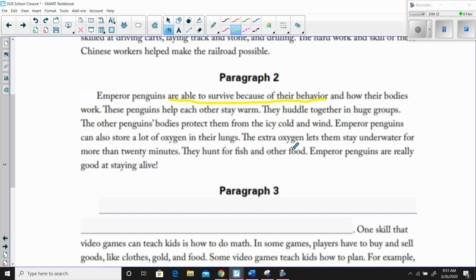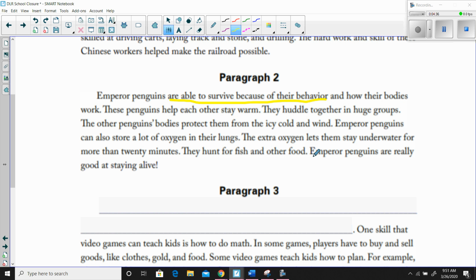They hunt for fish and other food. Okay, so although I feel like this sentence is a little bit misplaced and it doesn't really give us a lot of information about it, it still explains the fact that because they are able to hunt for food, they're able to survive in an area where a lot of animals cannot. Emperor penguins are really good at staying alive.